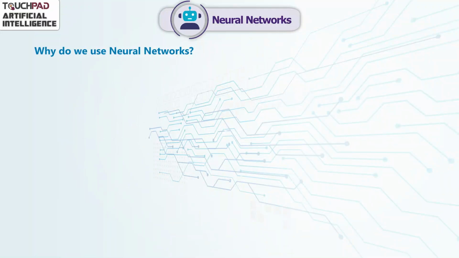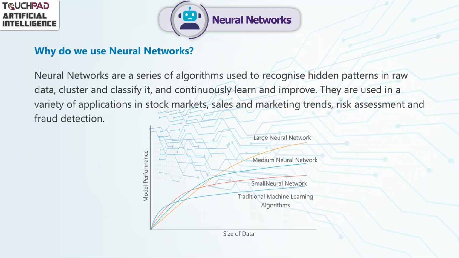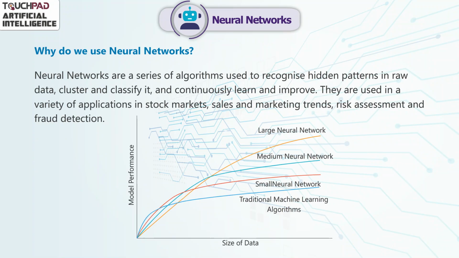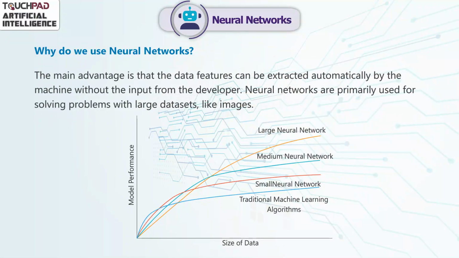Why do we use neural networks? Neural networks are a series of algorithms used to recognize hidden patterns in raw data, cluster and classify it, and continuously learn and improve. They are used in a variety of applications in stock markets, sales and marketing trends, risk assessment, and fraud detection. The main advantage is that the data features can be extracted automatically by the machine without the input from the developer.